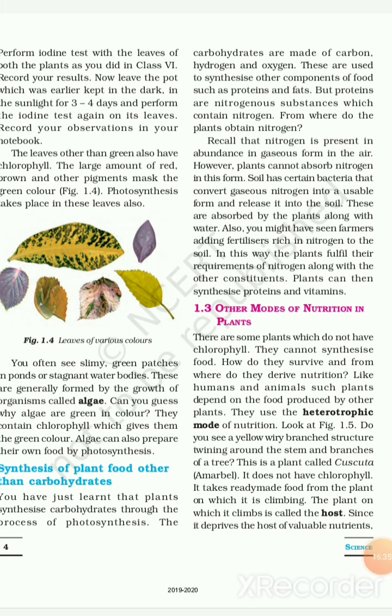So we had seen the autotrophic mode of nutrition in plants. Now we will see the other mode of nutrition in plants. There are some plants which do not have chlorophyll. They cannot synthesize their food. How do they survive and from where do they derive nutrition? Like humans and animals, such plants depend on the food produced by the other plants. They use the heterotrophic mode of nutrition, which is given in the next figure.